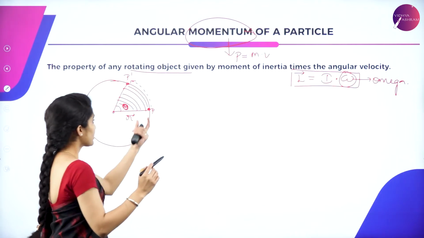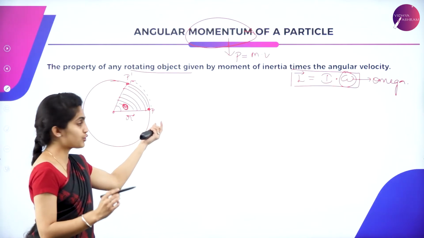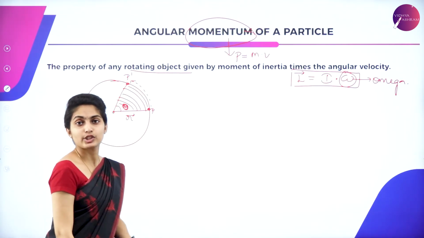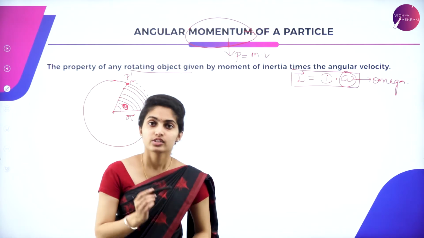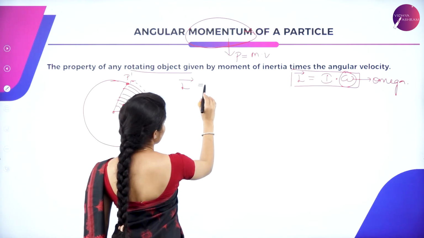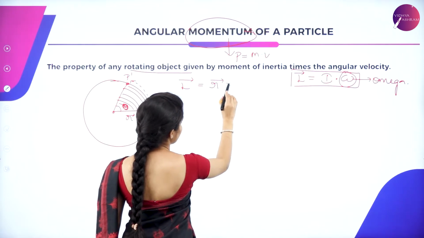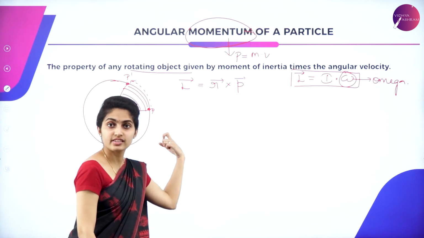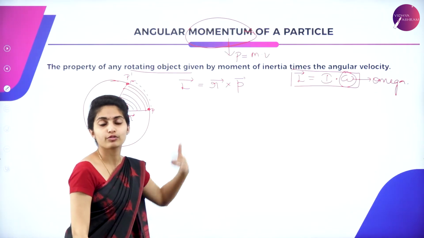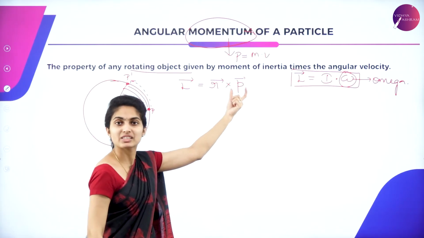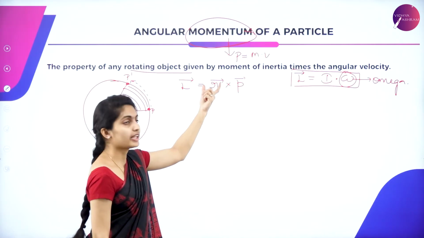So now we have considered the particle which moves from one point, that is the initial point, to the final point by sweeping an angle theta. So for us, now we have vector L is equal to vector R into P. This means we are considering the linear momentum of the rotating particle in this case. That is, linear momentum is P of the rotating particle.